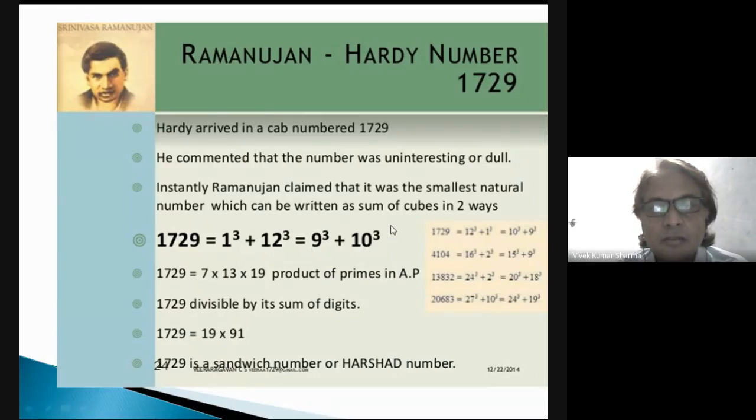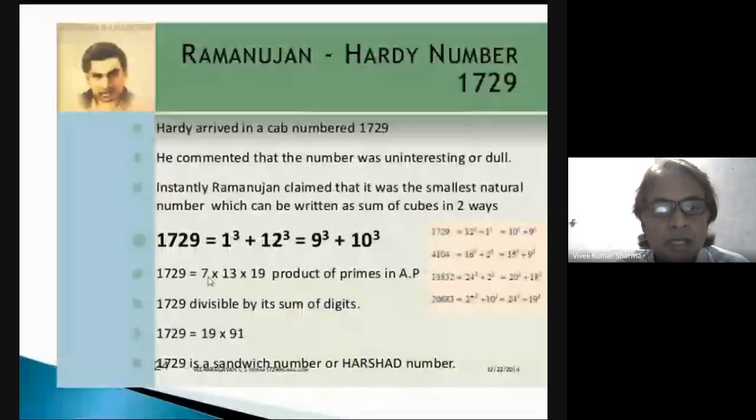All the numbers shown here are produced by prime numbers. 7, 13 and 19 are prime numbers. So why use these prime numbers?